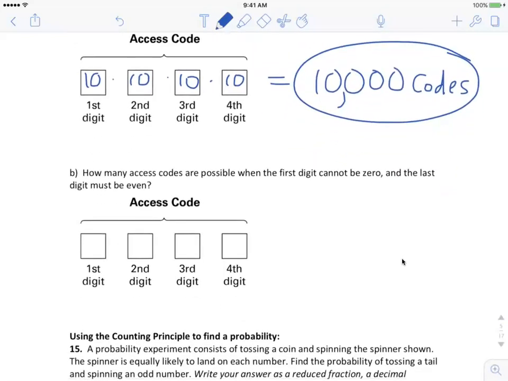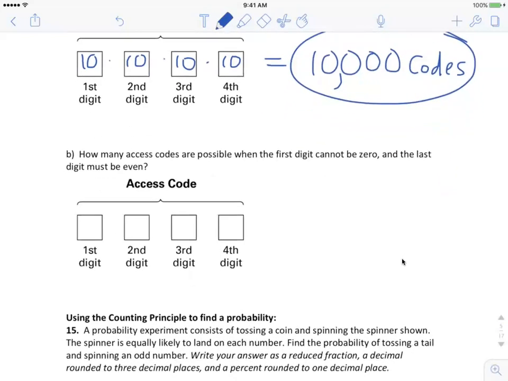Now, what if we change it up a little bit? How many access codes are possible? The first digit cannot be 0, and the last digit must be even. Okay, so we might give some conditions on each digit.